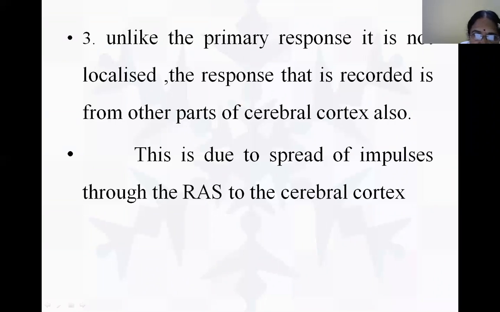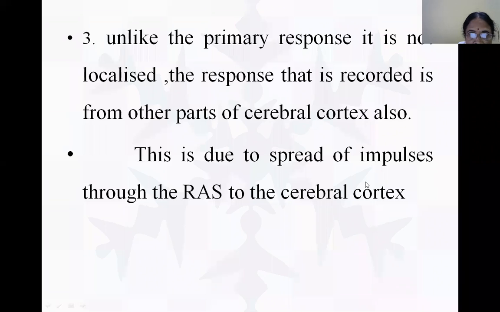It is not localized. This response is also recorded. This is diffuse because the response comes from other parts of the cerebral cortex also. This is due to spread of impulses. That is, the reticular activating system is activating the other parts of the cerebral cortex, and some of these impulses are also recorded in the secondary response.